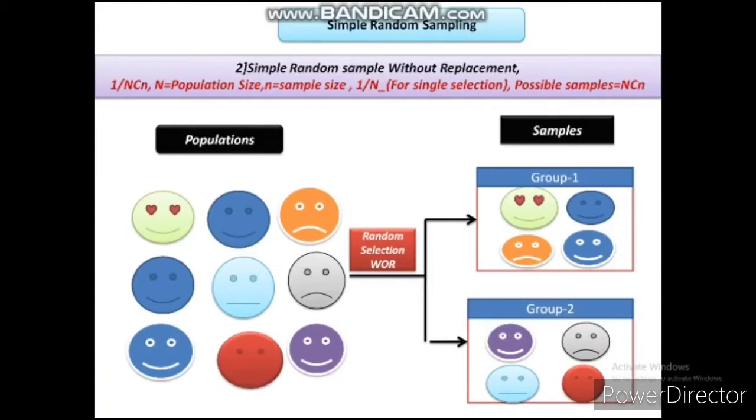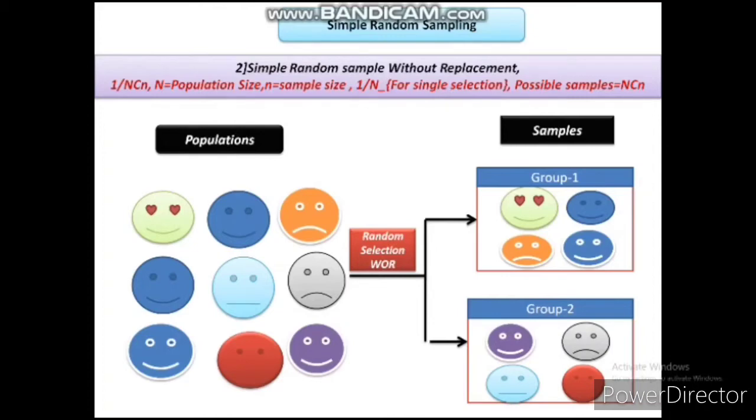Then the probability of selection of one person without replacement is 1 by N. But when I say that out of N population, I have to select some samples, here there are nine population size. With 9, I have to select 4 in each group.